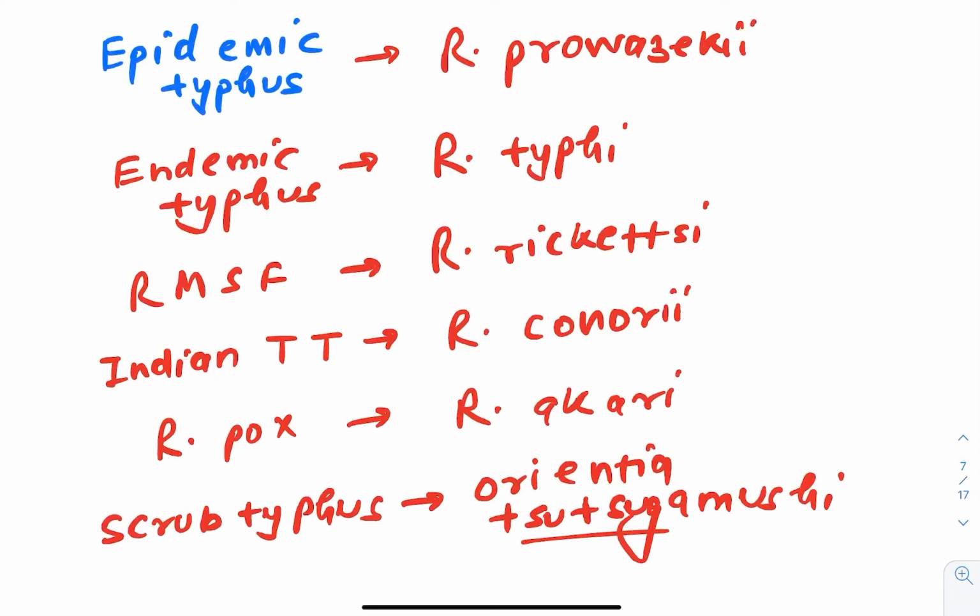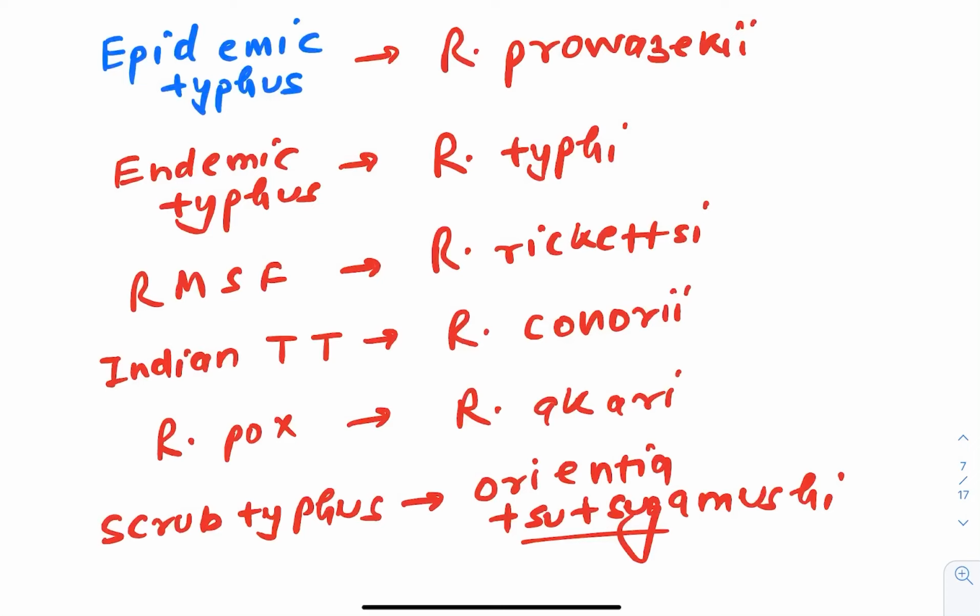Okay, scrub typhus is caused by Orientia tsutsugamushi. It's a Japanese word. From where has this particular name come? It's very common in North Japan, and that's why this is basically a Japanese disease, gentlemen. Okay, this also you need to remember.